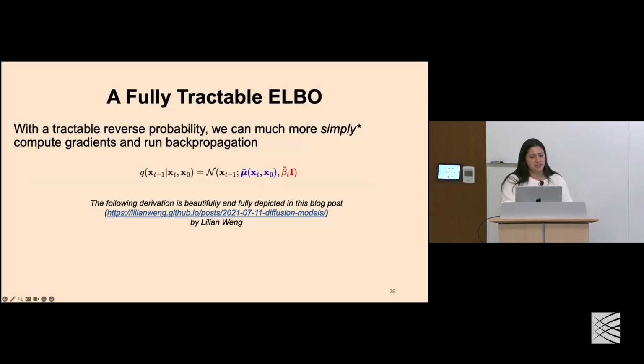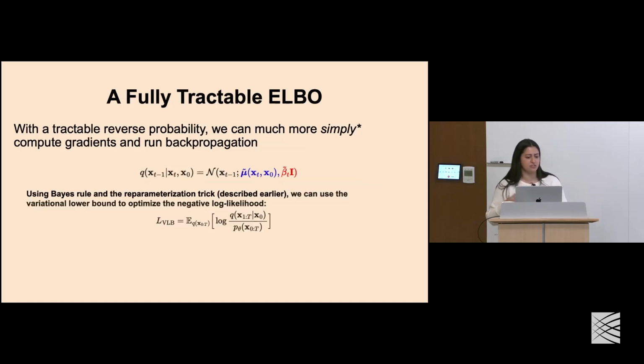So again, this derivation here is really nicely depicted in this blog post by Lillian Weng. But just know that this has a lot of similar themes to how we solve maybe a VAE. And so the math behind this is not necessarily new. This first part here is just using the idea of a variational lower bound to optimize our negative log likelihood, which we can write as this.